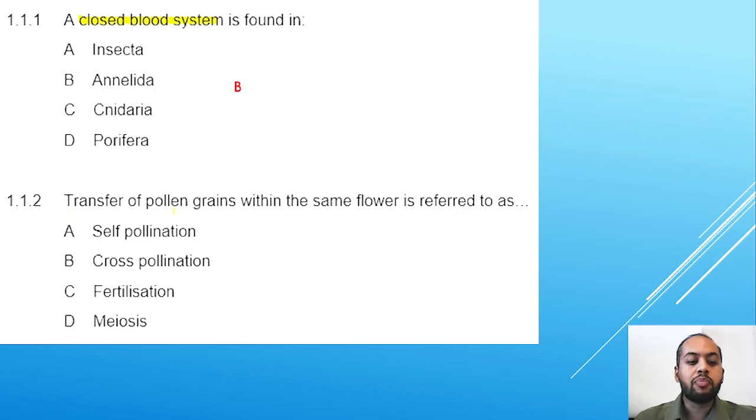Next, the transfer of pollen grains within the same flower is referred to as self-pollination, cross-pollination, fertilization, or meiosis. When you transfer pollen from the anther in the same flower to the stigma in the same flower, it's referred to as self-pollination. Therefore, the correct answer is A.